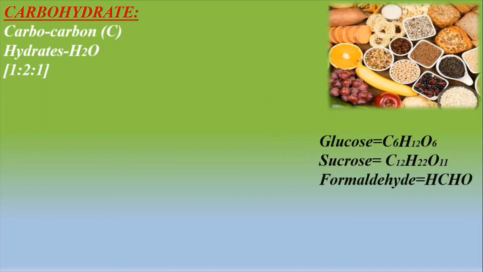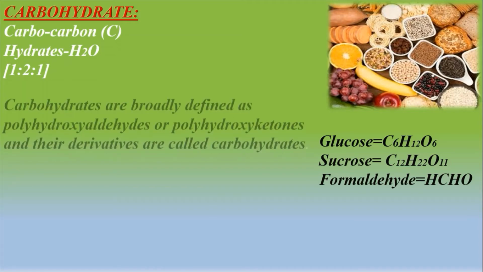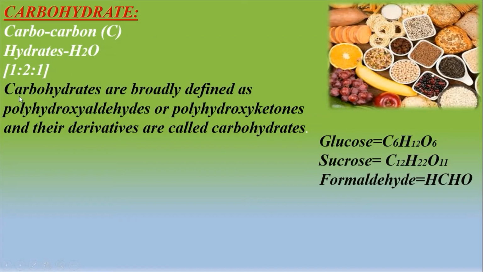Formaldehyde is not a carbohydrate. So you can say that carbohydrates are polyhydroxyaldehydes or polyhydroxyketones, and their derivatives.